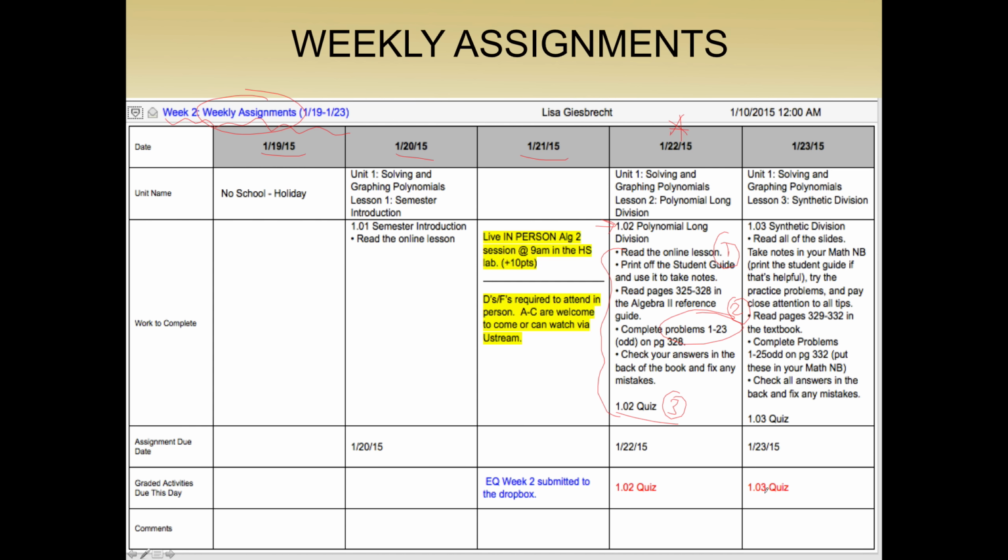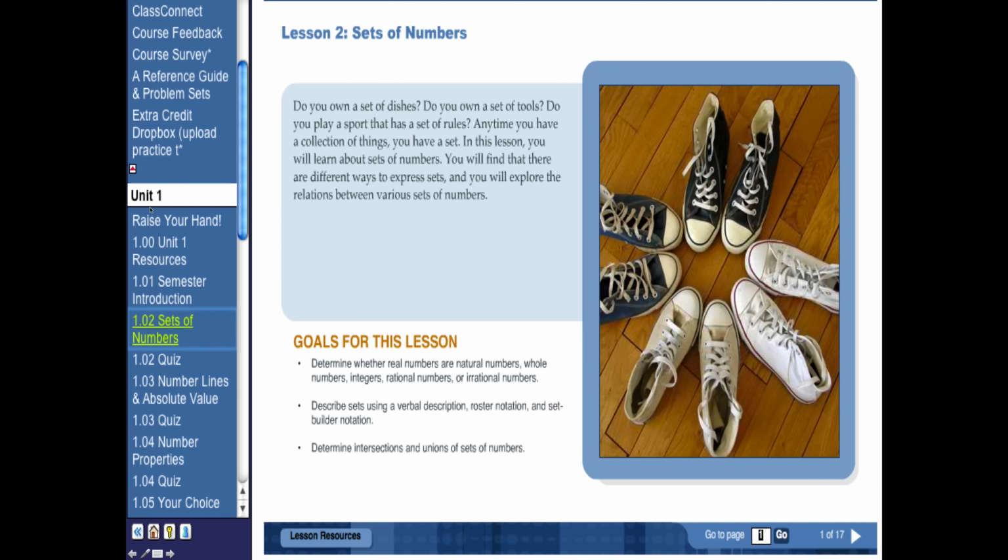So let's take a peek at what a lesson looks like. On the left-hand side of your screen, you're going to click on Unit 1, and it's going to open up all of the lessons in Unit 1. Since the lesson said we're supposed to do 1.02, we're going to click on 1.02. And again, you're going to see it listed 2 times, right? The first one is the lesson, second one is the quiz.